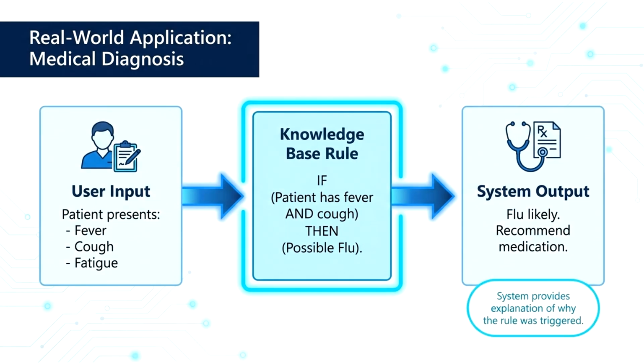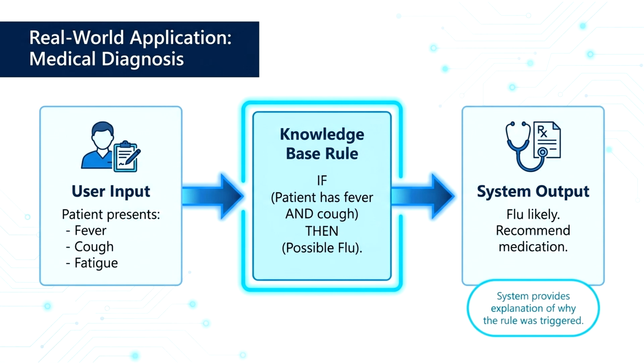Let's understand how an expert system works using a medical diagnosis example. Imagine a person visits a hospital. A patient visits a hospital and reports symptoms such as fever, cough, and body pain. The inference engine compares these symptoms with the if-then rules stored in the knowledge base.